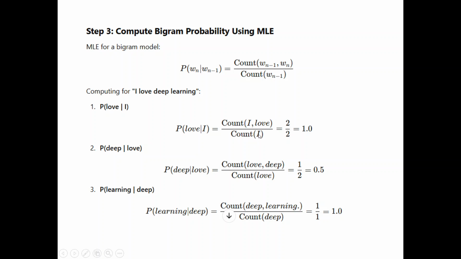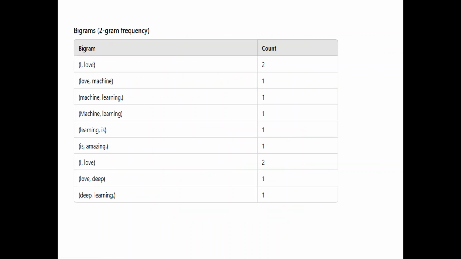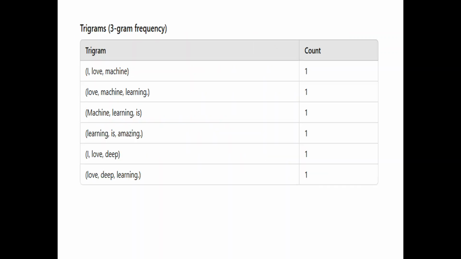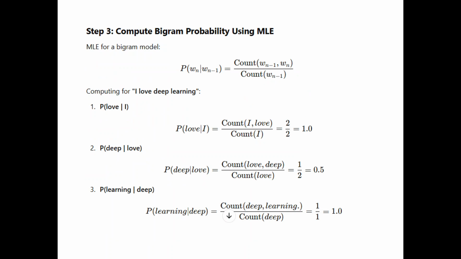If you move to the frequency table, "I love" occurs 2 times and I occurs 2 times. Therefore, the probability of love given I is 1.0. Now after "I love", we consider "love deep". For "love deep", the current word is deep and the previous word is love.